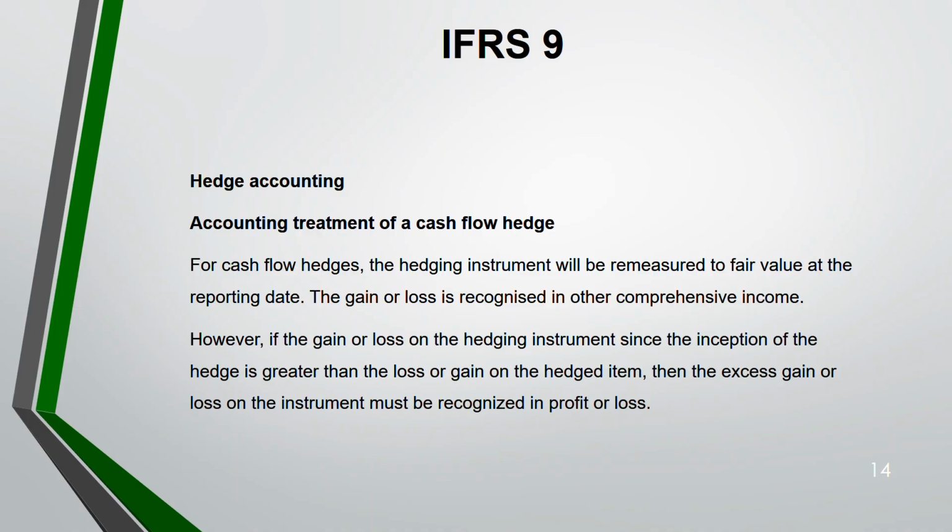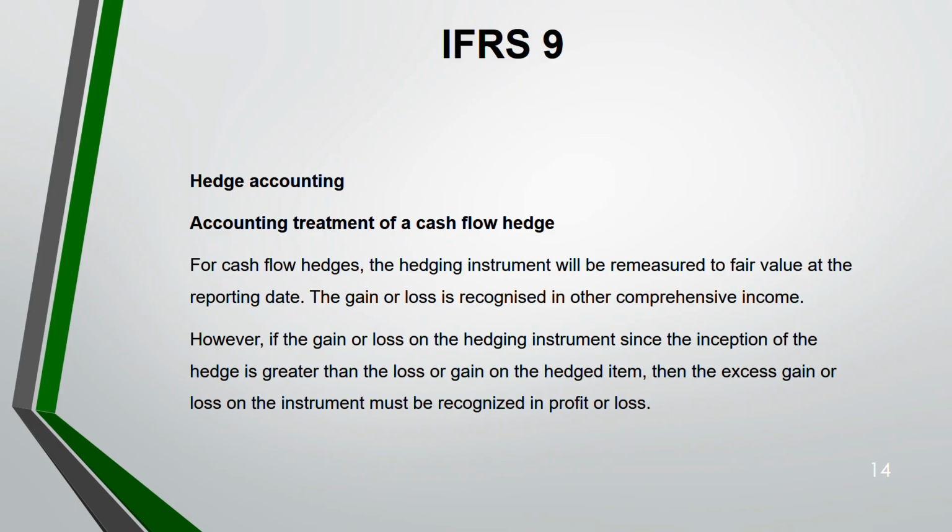Then that excess gain or loss, the excess amount, will be recognized in profit and loss. Only the equal amount, 50-50, of the hedged item loss and the hedging instrument gain will be recorded in other comprehensive income, but anything excess beyond that will be recorded in profit and loss.